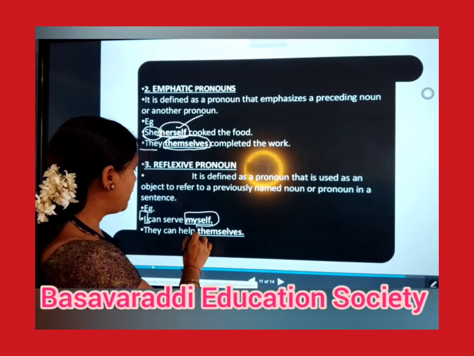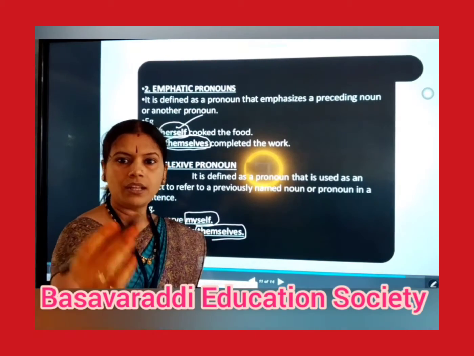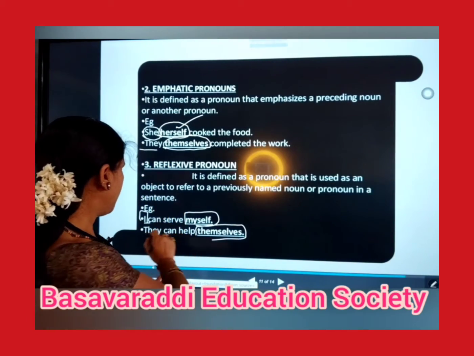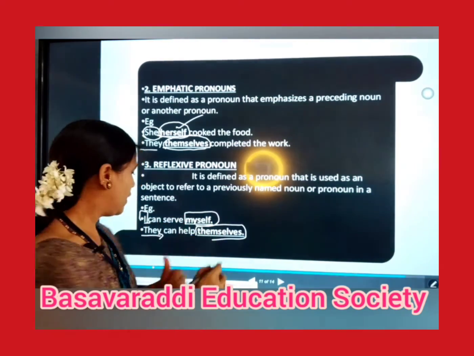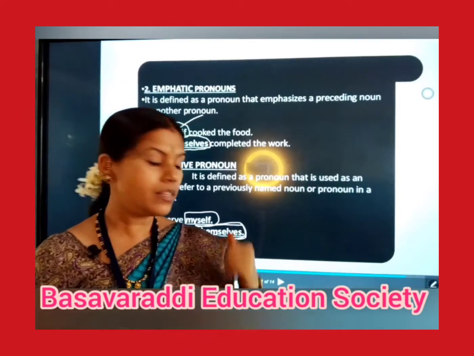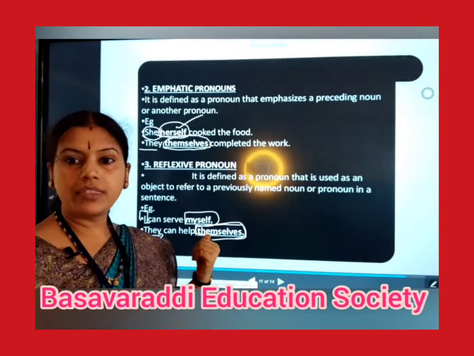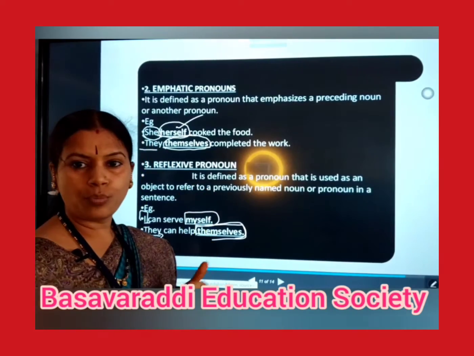They can help themselves. Here also, they is the pronoun, and this themselves is telling about they. So this is called a reflexive pronoun.